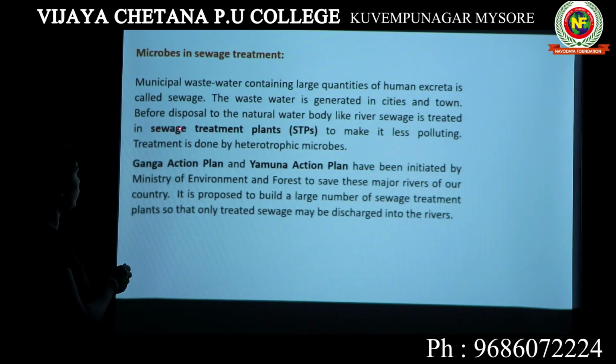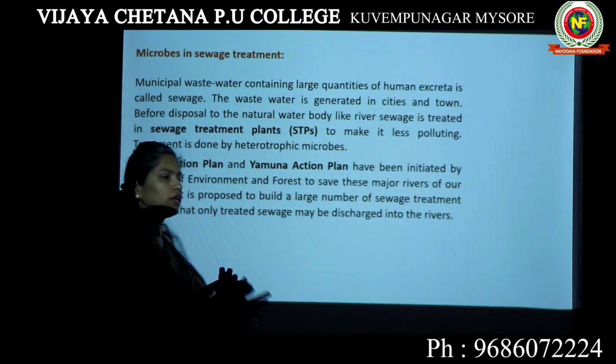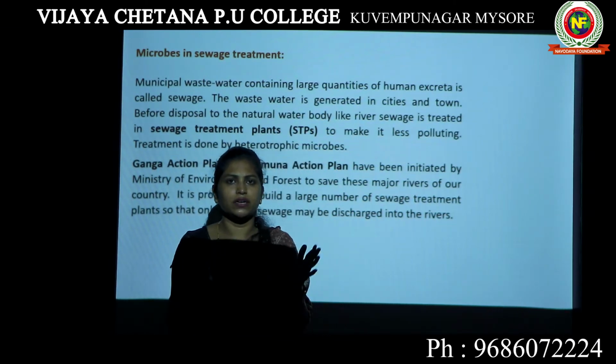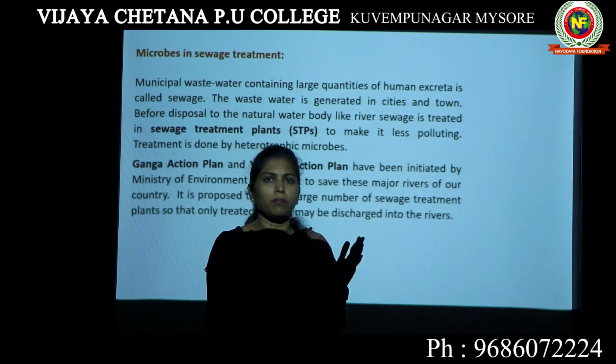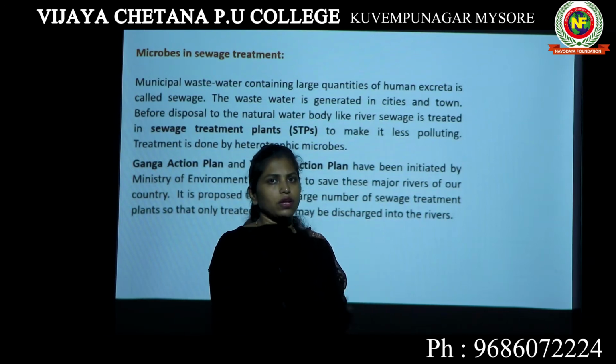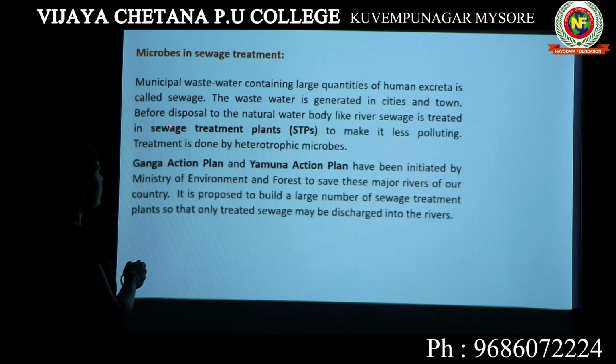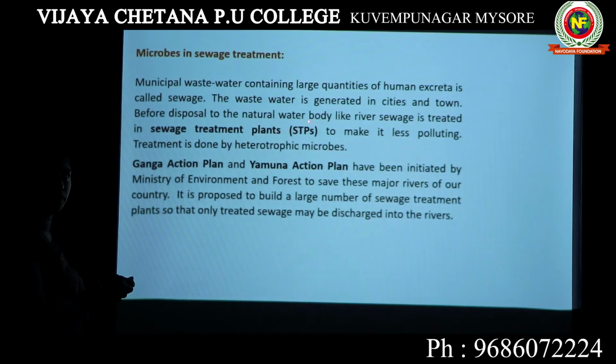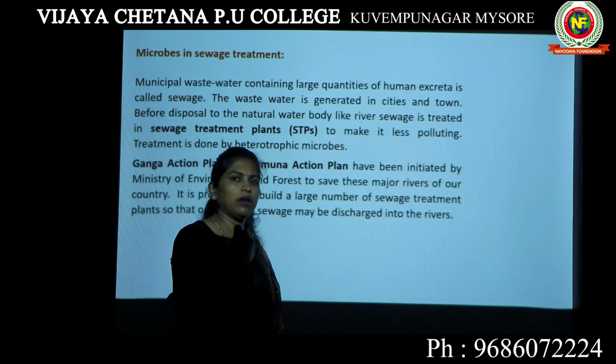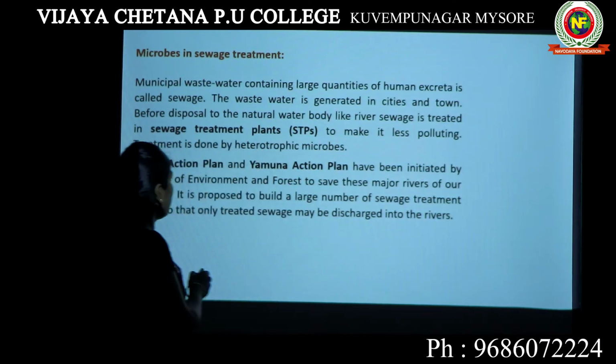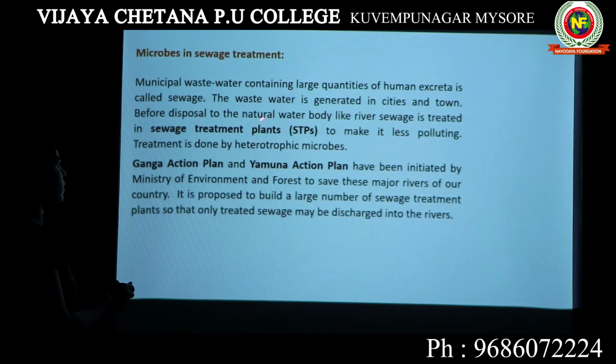Here you see sewage treatment plants. There are certain units which will act mainly for cleaning the sewage water. So such units are known as sewage treatment plants. Like you have hydrothermal plants, different plants, you have certain particular reserved plants for treating only the sewage water. Such plants are known as sewage treatment plants. So once the water comes out of your house, before reaching the river, it has to go to a sewage treatment plant.